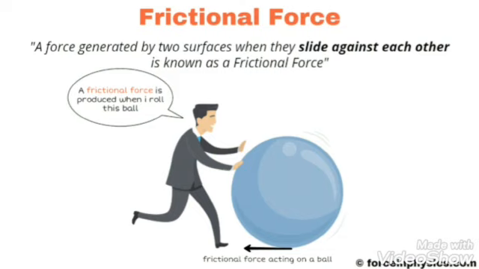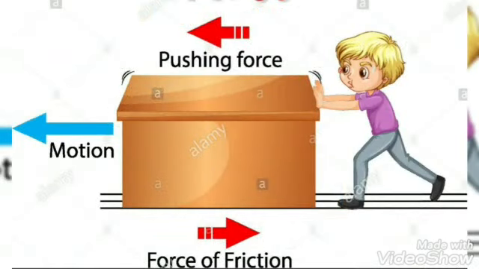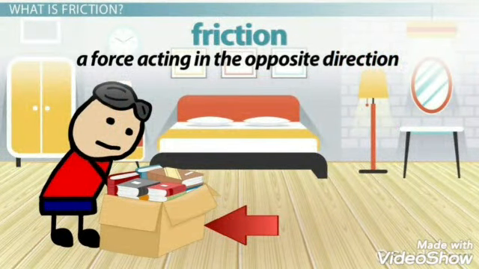Another example of a contact force is frictional force. The force which opposes the motion of a moving object is called a frictional force. There are two things to remember about frictional force. First, the force of friction always acts on all moving objects. Second, the direction of the force of friction is always opposite to the direction of motion of a moving object.